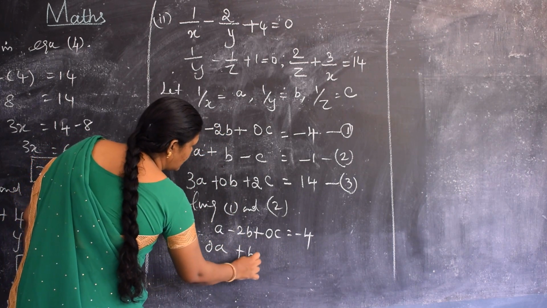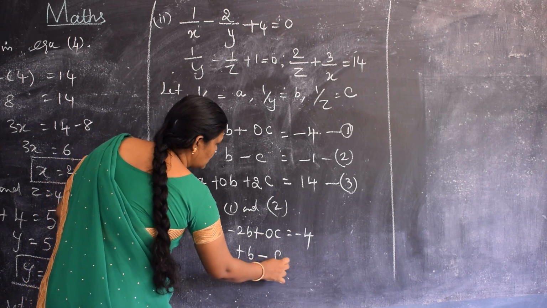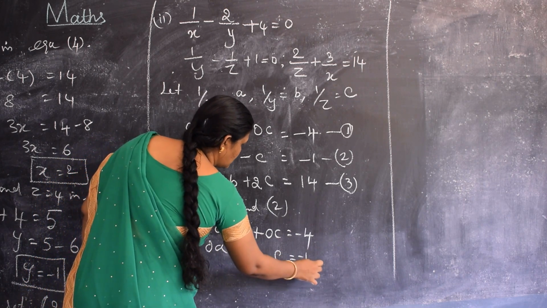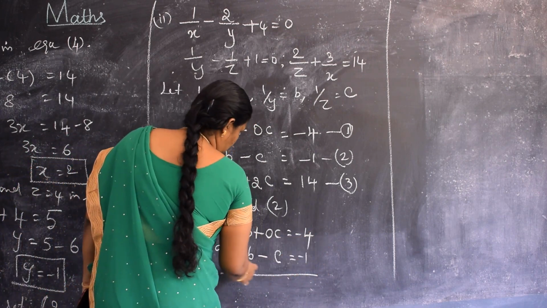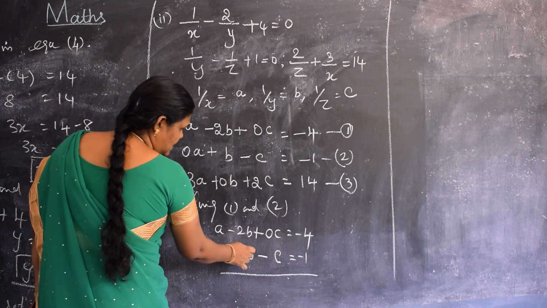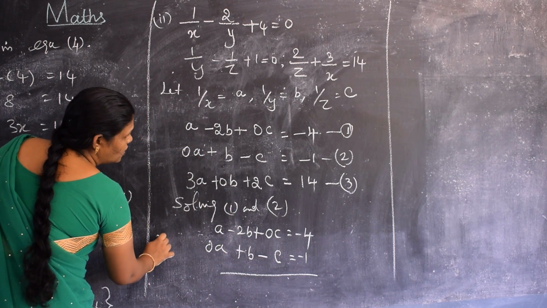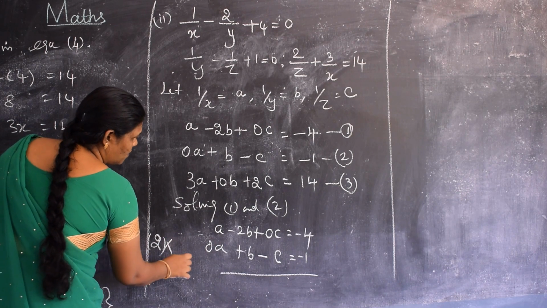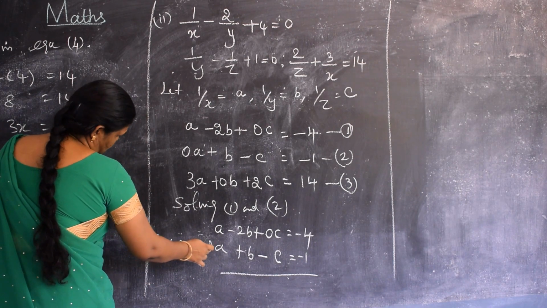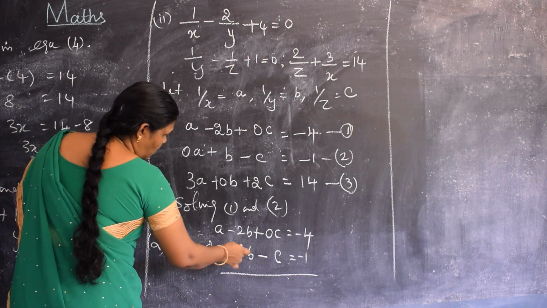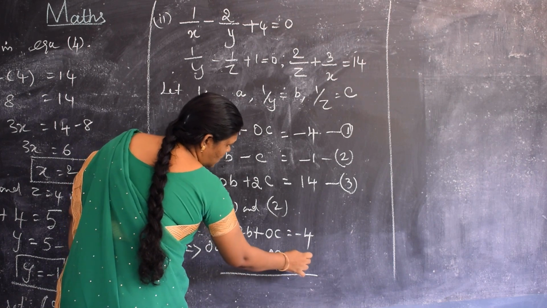a plus b minus c is equal to minus 1, isn't it, children? So if we have 2 here, it will cancel easily, isn't it? So you multiply this equation 2 by 2. So that implies 0 into 2, 0 only. 1 into 2, 2. Here also 1 into 2, 2. Here also 2.